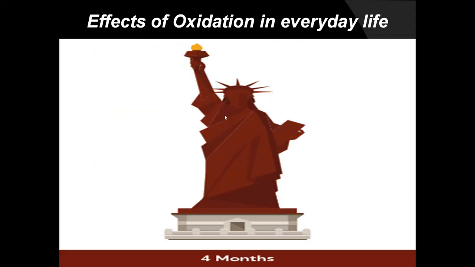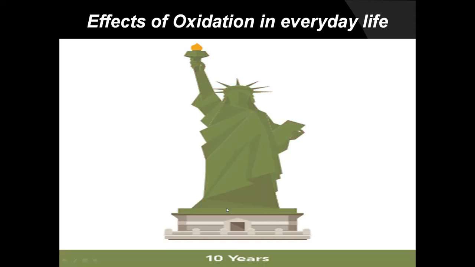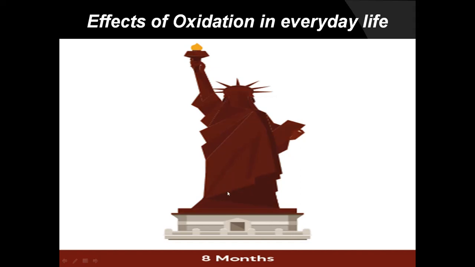In the same way, green coating of copper. A statue which is made up of copper was brownish when it is unexposed. Slowly and gradually it is becoming green. This is unexposed. Now you can see 4 months, 1 year, after 1 year, 2 years, slowly the color is changing to greenish.